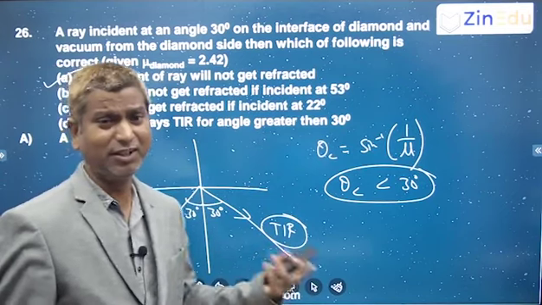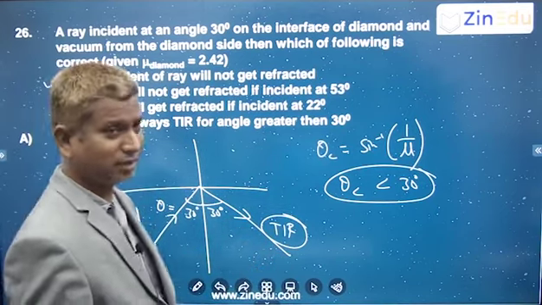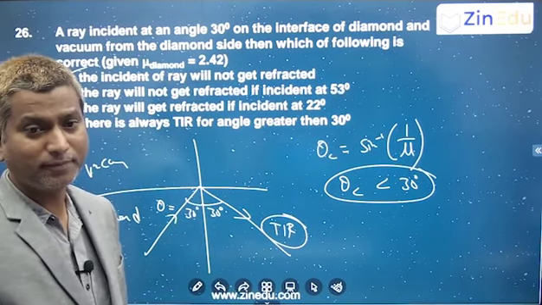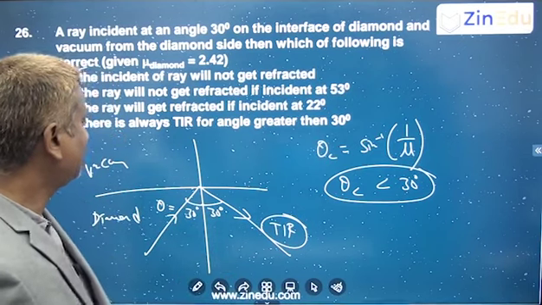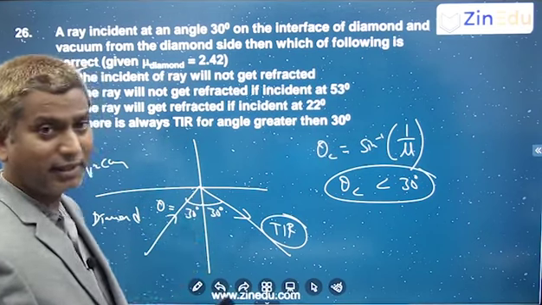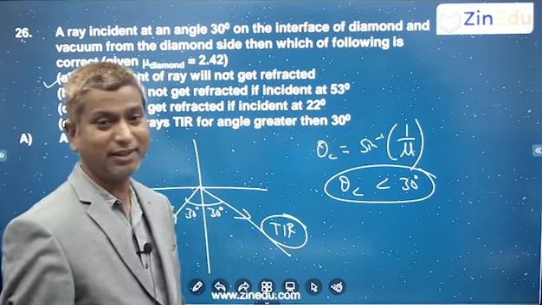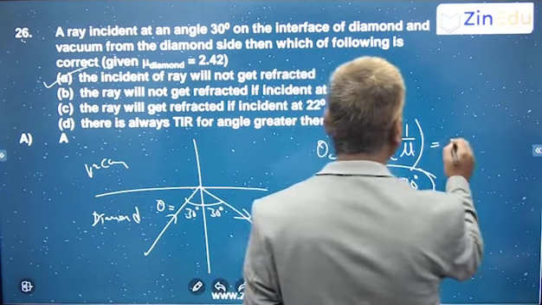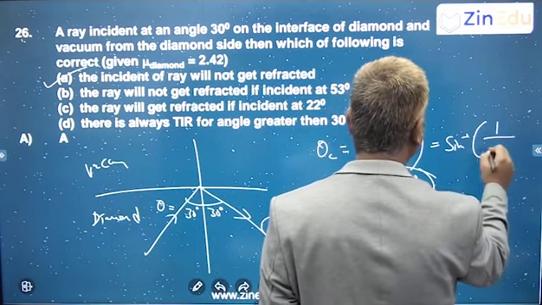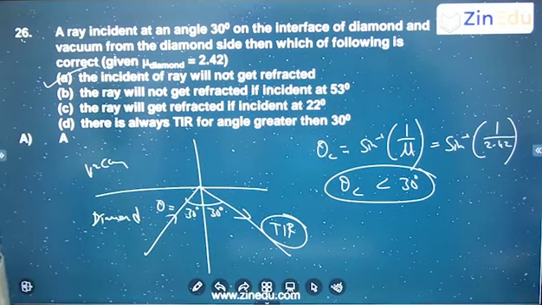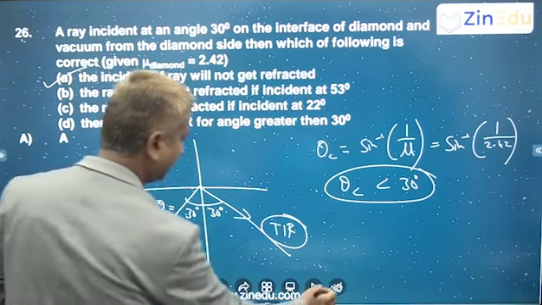Because it's memory based, the students are not remembering those options at all, right? But here the first one is correct, so we know the concept properly. As long as the ray's incident angle is greater than 30 or even 30, it will have total internal reflection, because the critical angle is less than 30. You have to check, because this is sine inverse 1 by 2.42. We cannot calculate that, but we know that it is less than 30, maybe 22, 24 exactly. Okay, fine. Next question.